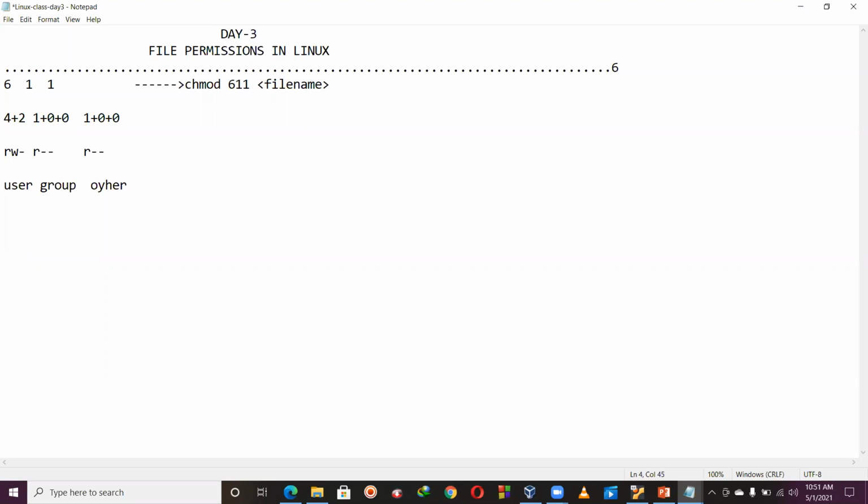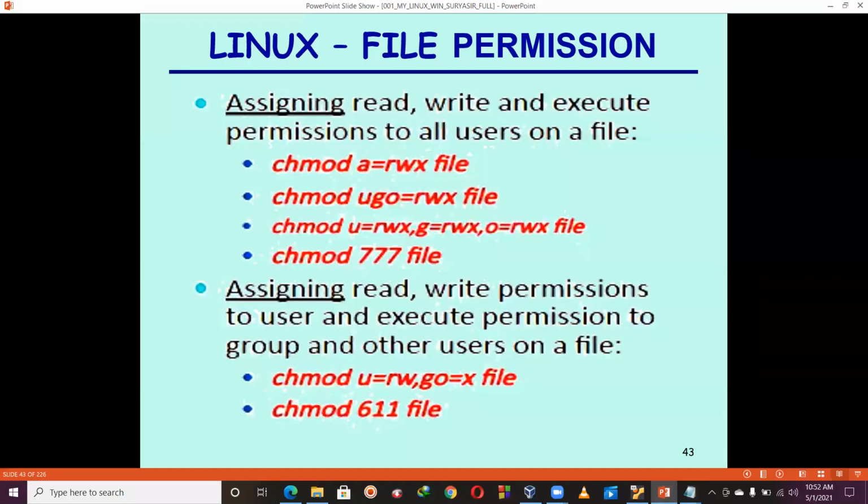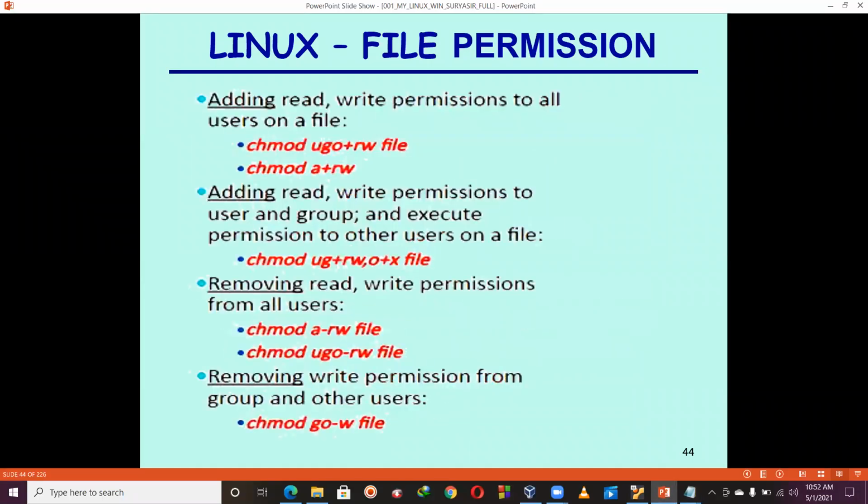Okay, so this is the meaning. You can also use the binary notation, but I am suggesting this one is fine. Okay, now I hope it is clear. Next one. Now see here. Again, this is the example.